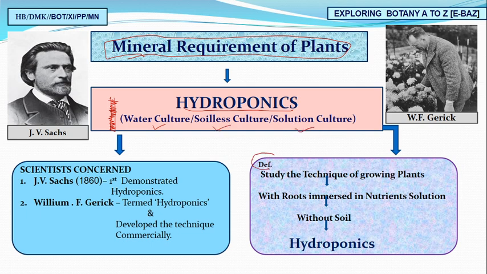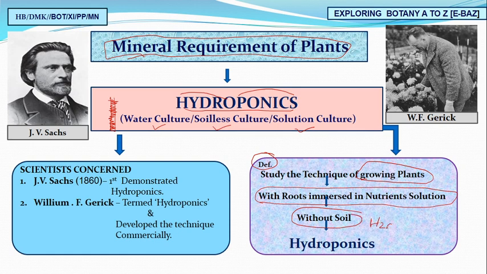So what is hydroponics? By name it is very clear. Hydro means water, ponics means culture. So we are going to study the technique of growing plants. How? The root will be immersed in the nutrient solution. The nutrient solution will not be taken from the soil, only from the water.